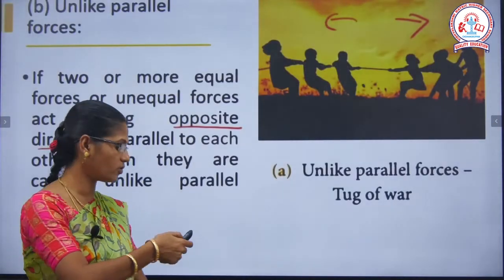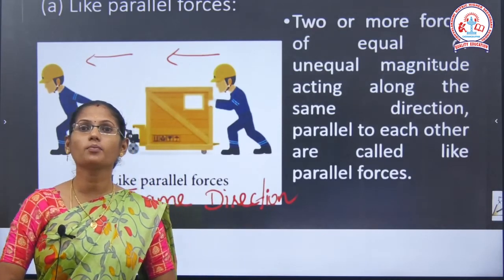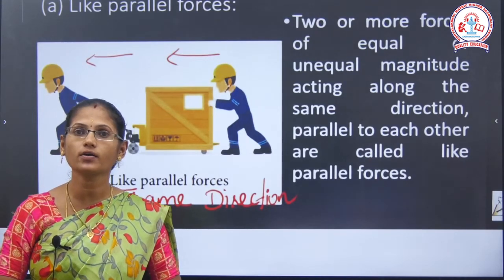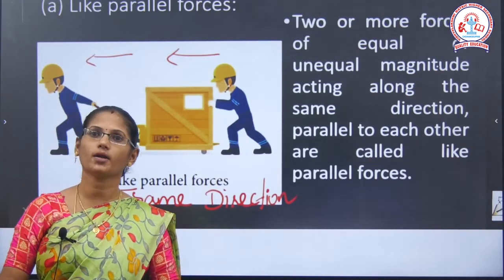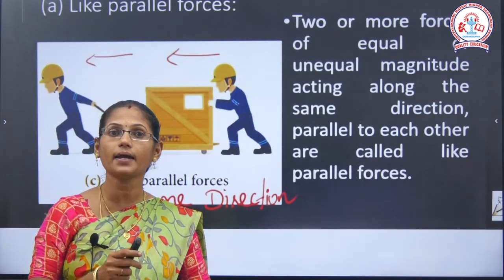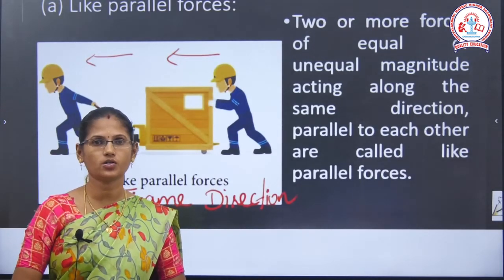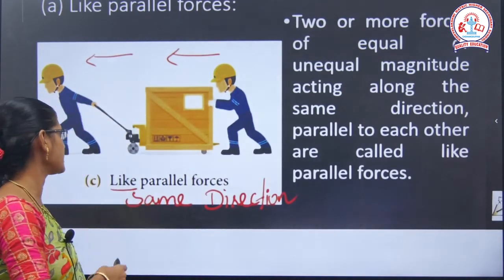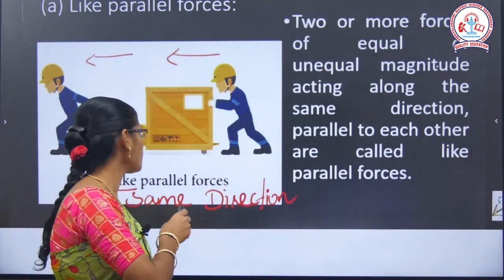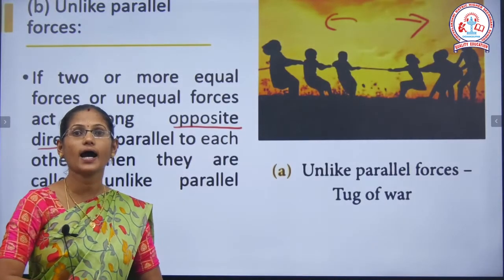What is a like parallel force? A like parallel force is nothing but two or more forces of equal or unequal magnitude acting along the same directions and parallel to each other. This is called a like parallel force. You can consider as an example moving some objects the same distance. Okay, so this is an example of like parallel force, and the next one is unlike parallel force.